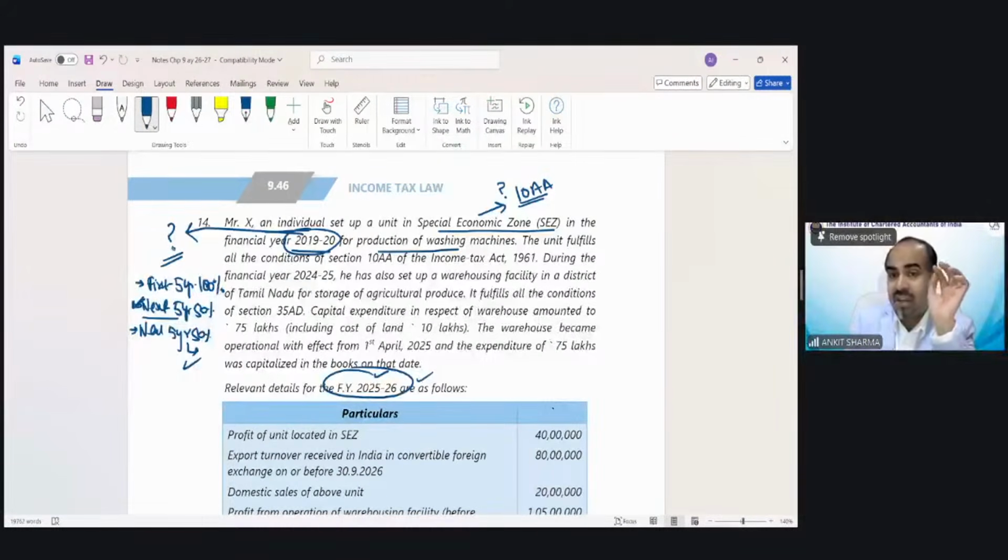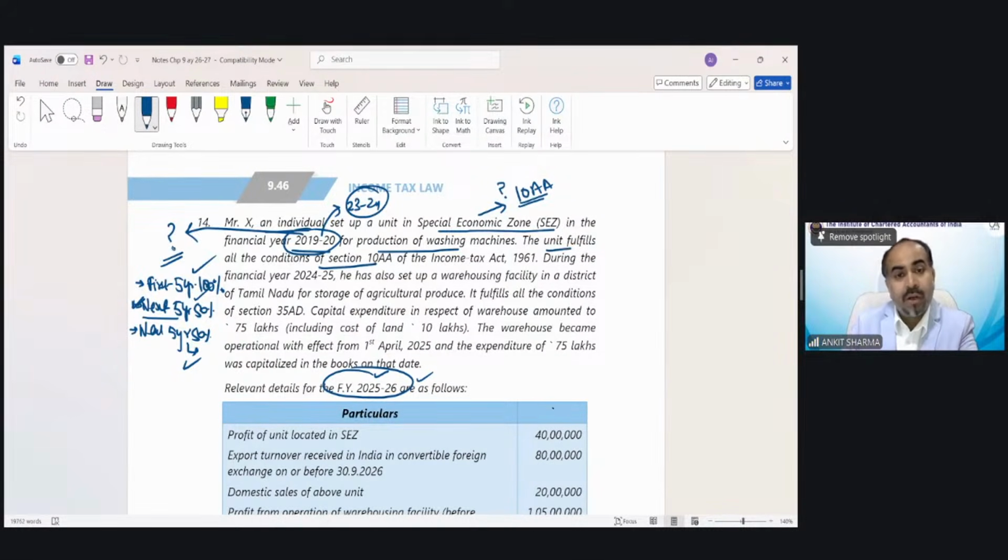So that's why, when there is section 10AA, please find out the year of production. If the year of production has been mentioned as 23-24, then we need to take 100% of the benefit of the section 10AA deduction. Because we have already passed 5 years from this date, the benefit would be 50%. Yes, I told you at the time of AMT. The unit fulfills all the conditions of section 10AA of the Income Tax Act.